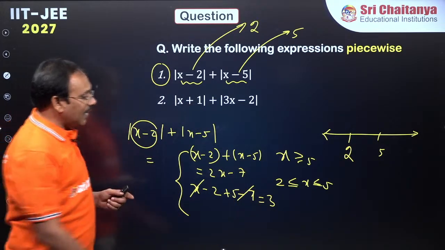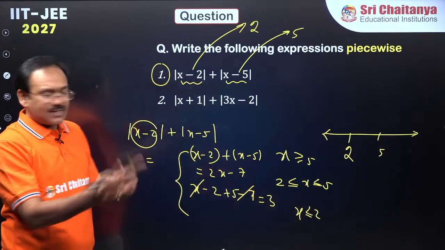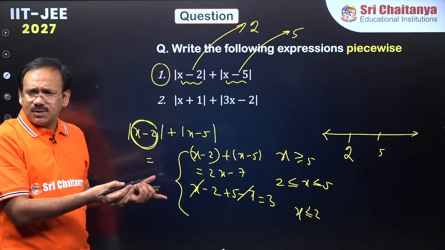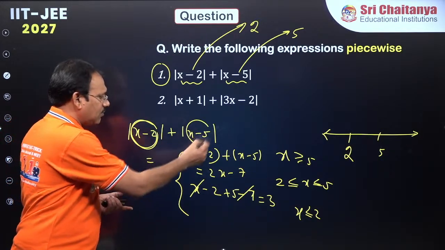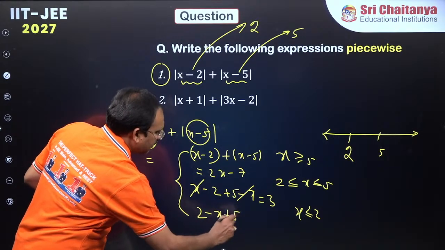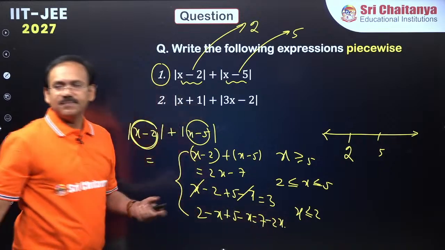Now, if x is less than 2, x minus 2 is negative, substitute like 1 or 0, this is negative, so you will get 2 minus x plus 5 minus x, which is 7 minus 2x, right?